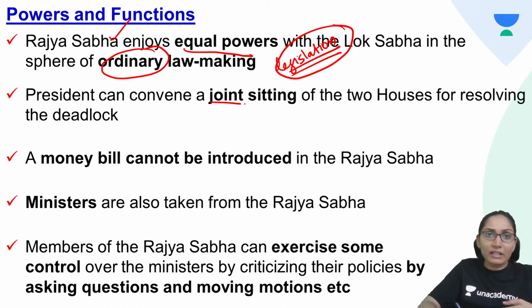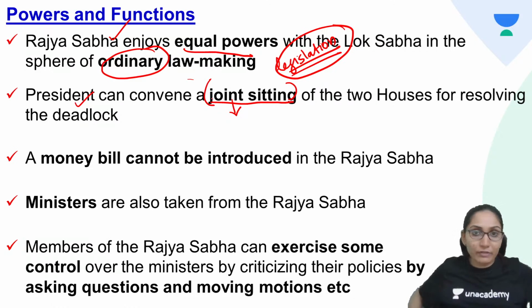The President can convene a joint sitting of the two houses for resolving a deadlock. In case of an ordinary bill, if there is a deadlock, then a joint sitting can be convened by the President. So the President convenes the joint sitting of the Parliament.